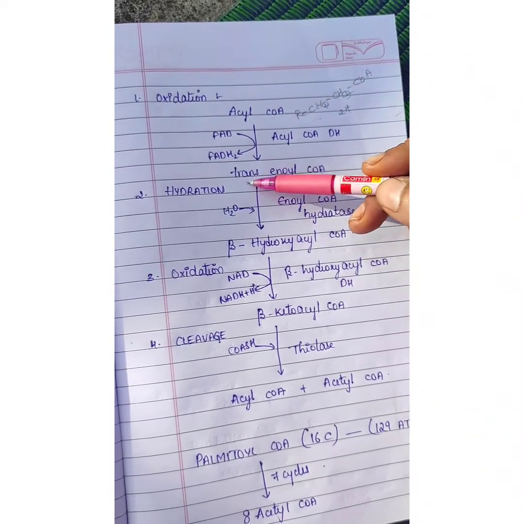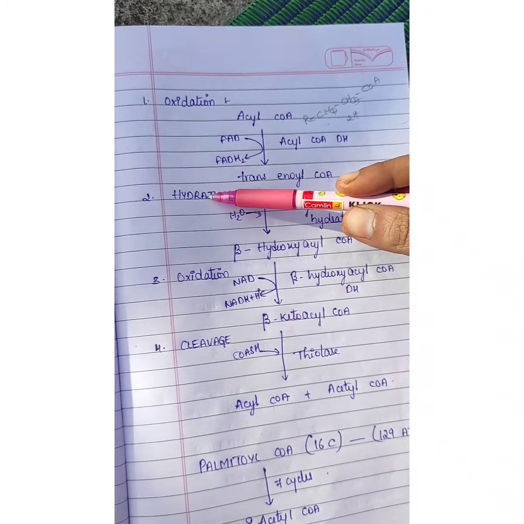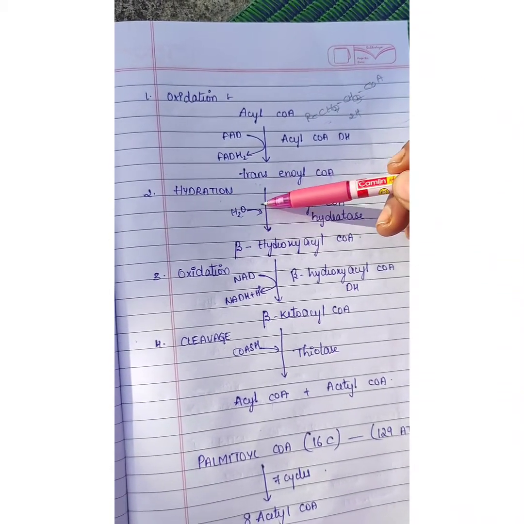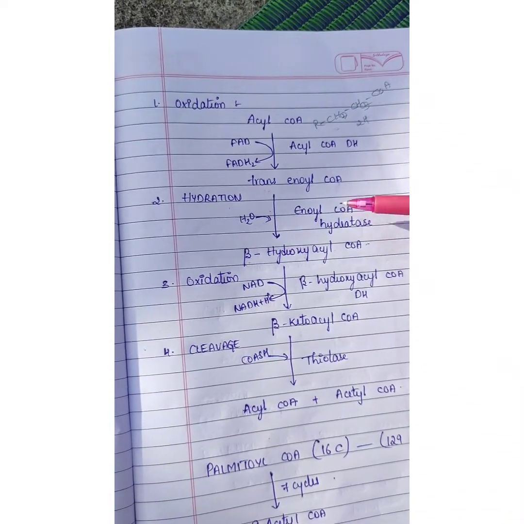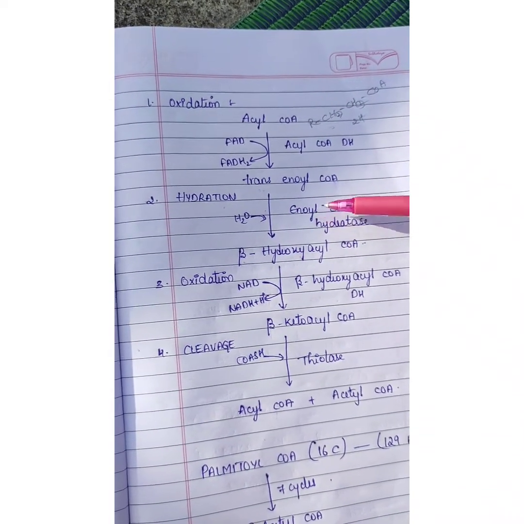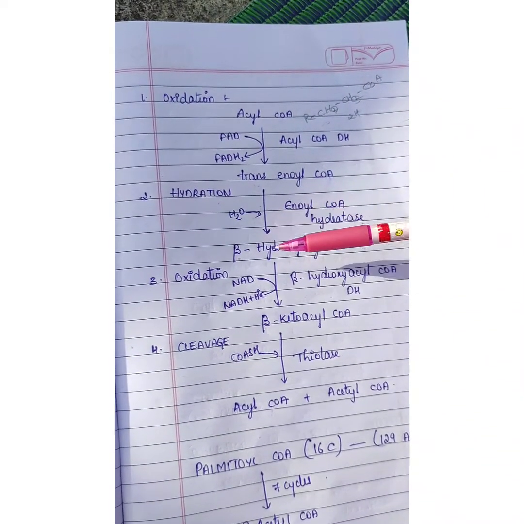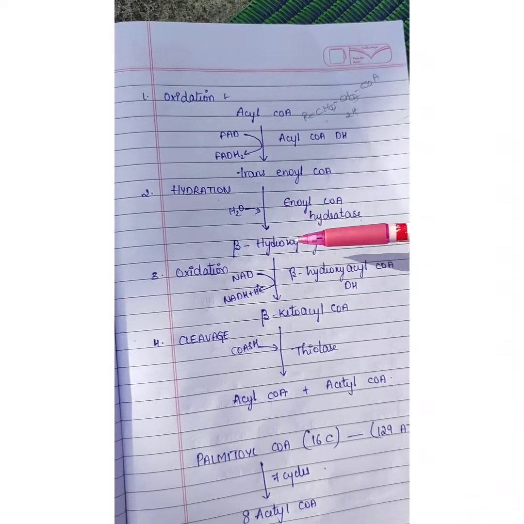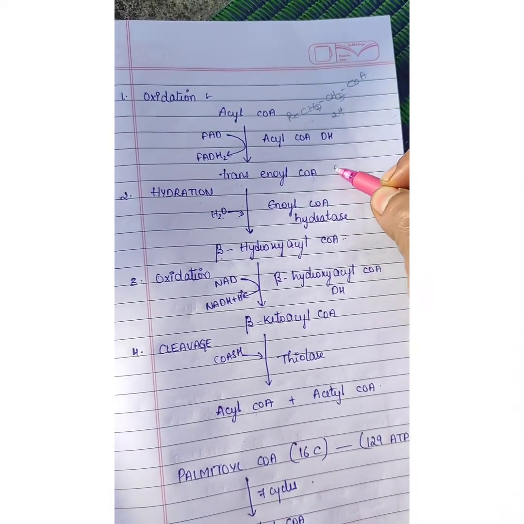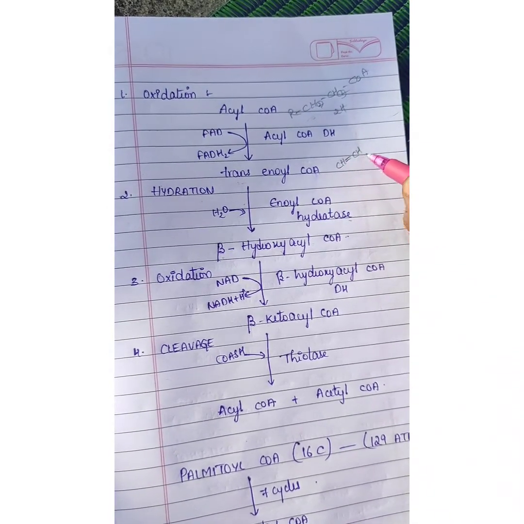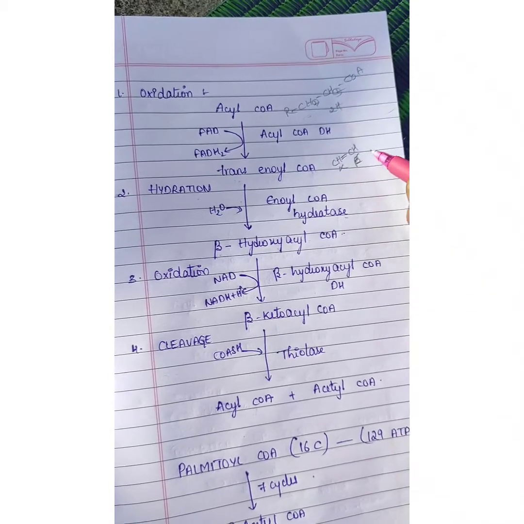Once this is formed, the trans-enoyl CoA undergoes the second step, that is hydration, which means it takes up a water molecule to form beta hydroxy acyl CoA. This reaction is catalyzed by enoyl CoA hydratase. After the formation of beta hydroxy acyl CoA, the two hydrogens are removed and form a double bond between alpha and beta carbons.